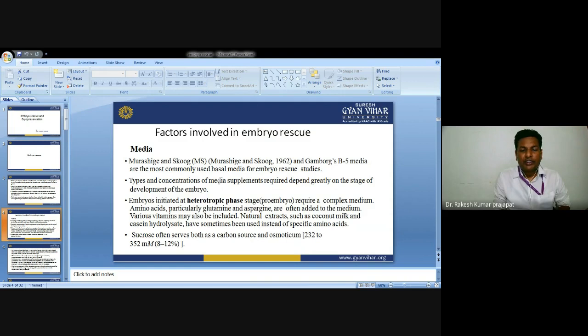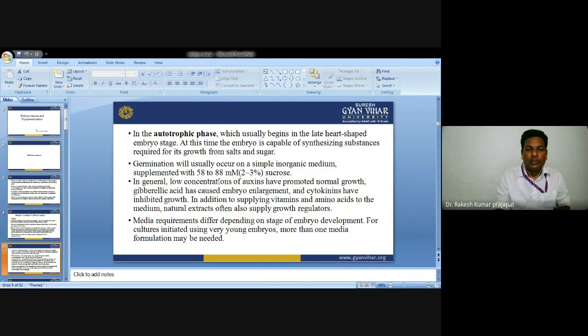Natural extracts such as coconut milk and casein hydrolysate have sometimes been used instead of specific amino acids. Sucrose often serves both as carbon source and osmoticum; generally we use sucrose at 232 to 252 millimolar, or 8 to 12%, as both carbon source and osmoticum.